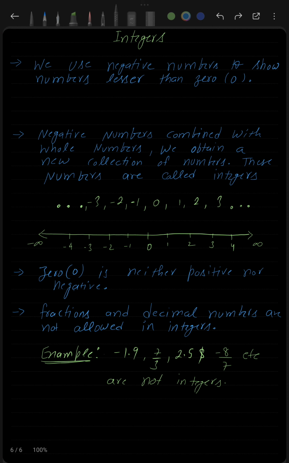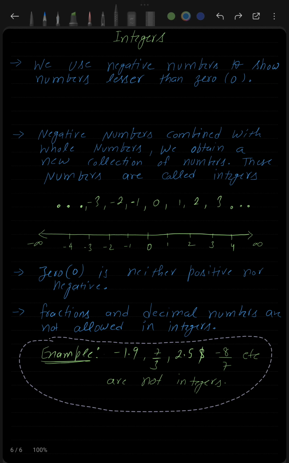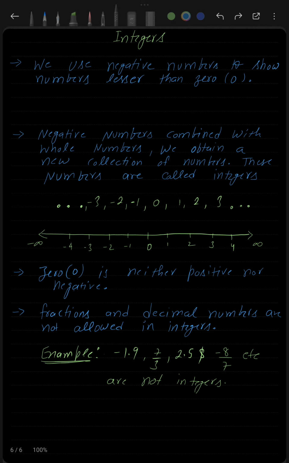Also, just like natural numbers and whole numbers, fractions and decimal numbers are not allowed in integers as well. We saw that in natural numbers and whole numbers we do not include fractions and decimal numbers. Similarly, in integers as well, we do not include fraction numbers. So for example, -1.9, 7 by 3, 2.5, and -8 by 7, etc. are not integers. Don't assume that these are integers. These are not integers.